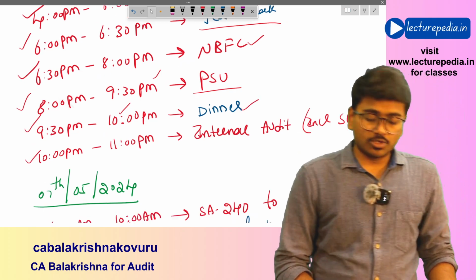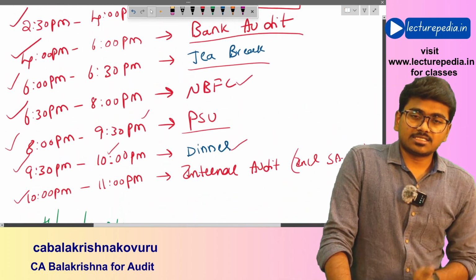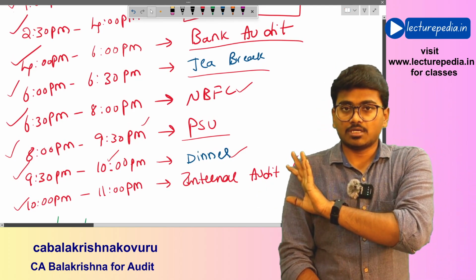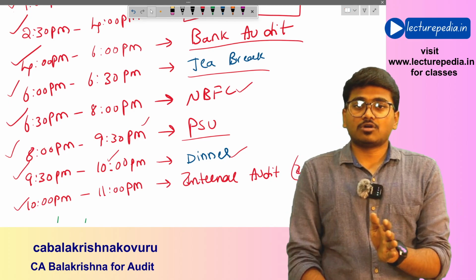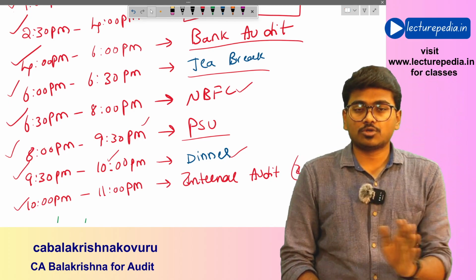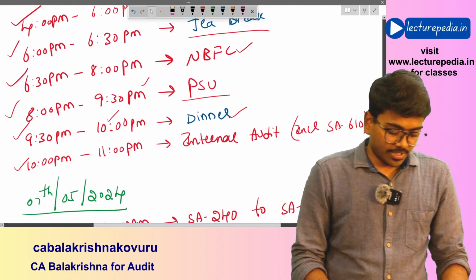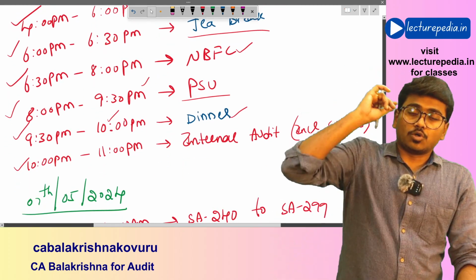Next, 10 to 11 you will complete internal audit. Here in this internal audit, you should also go through SA 610. Okay, basically SA 610 is using the work of internal auditor. That standard also you have to complete along with this internal audit chapter. Okay, you need to complete internal audit chapter and then you can go to bed.